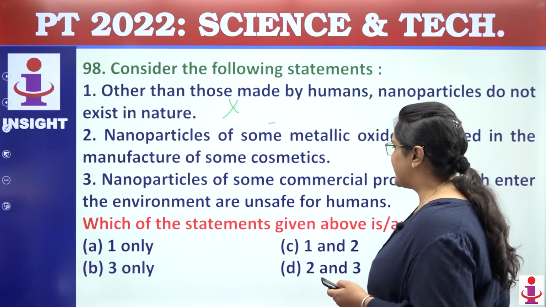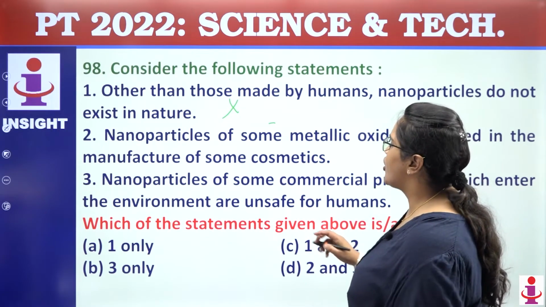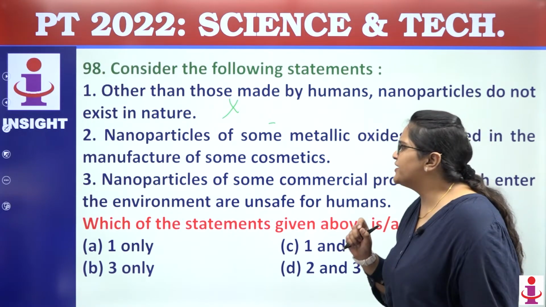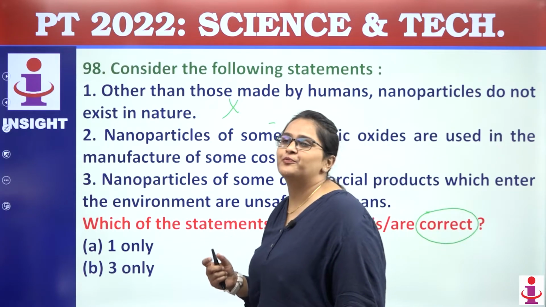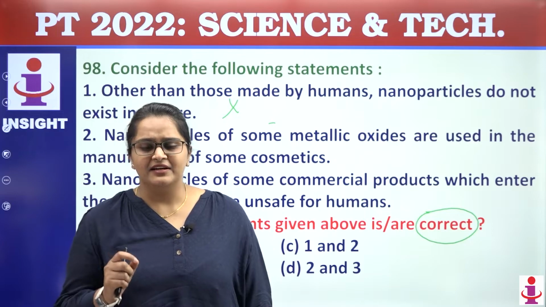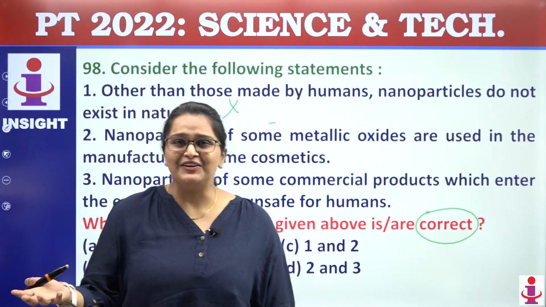So once it has become incorrect, the answer would be either B or D. Let's talk about B. Nanoparticles of some metallic oxide are used in manufacturing of some cosmetics. Absolutely true. In cosmetic products, we find cerium dioxide, titanium dioxide. They are all nanoparticles, right?